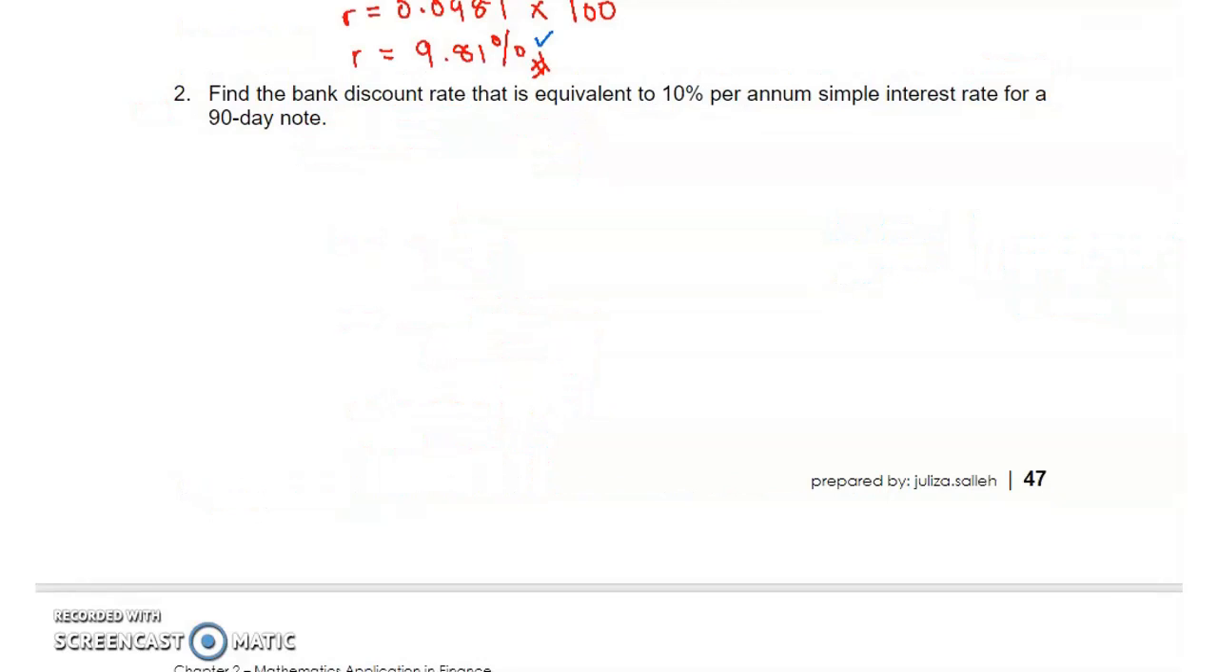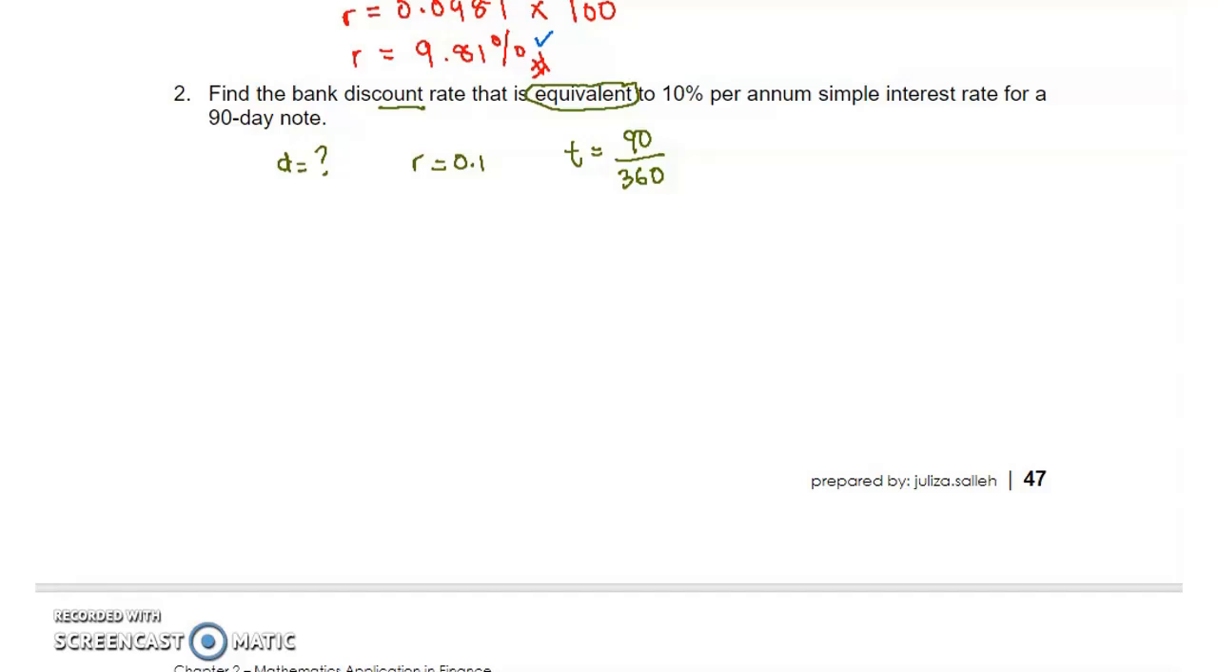Okay, now number 2, find the bank discount rate. So bank discount rate is value D. So we want to find value D that is equivalent, again, this is the keyword, equivalent to 10% per annum simple interest rate for a 90-day note. So now given to us is the rate of simple interest 10%, and the time period here is 90 days. Day convert to year, divide by 360. Use banker's rule for bank discount and promissory note.